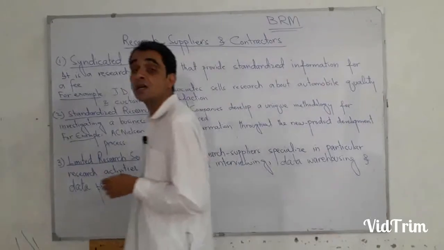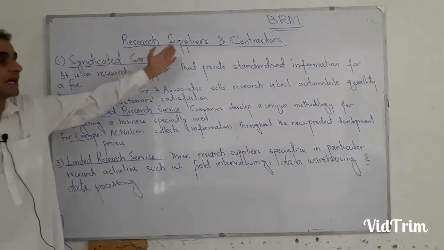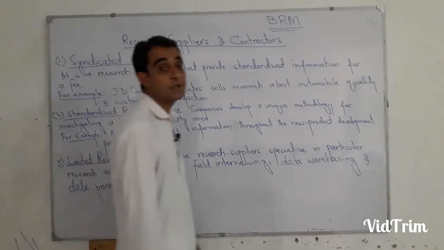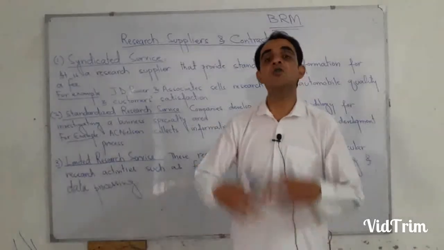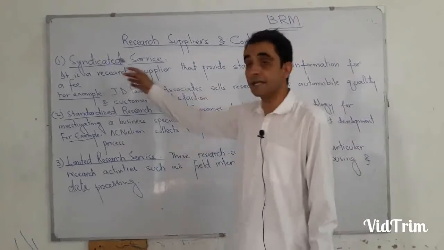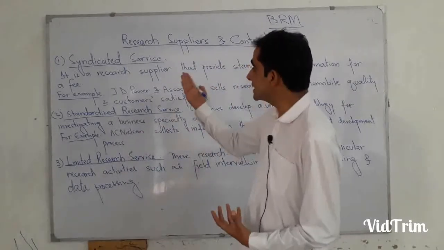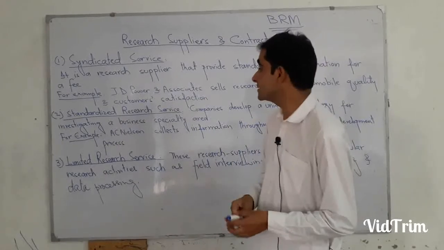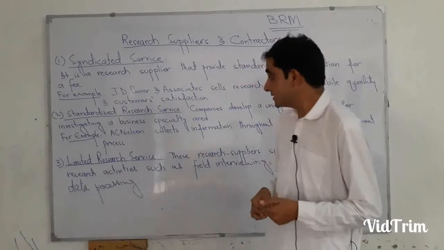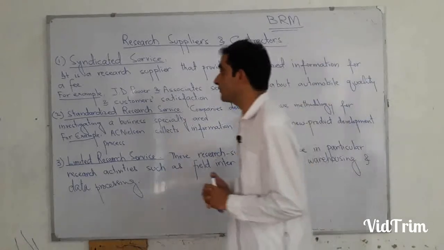Now coming to our own topic, we have three different types of research suppliers and contractors, or in simple words, three different types of outside research firms. Their names are: number one, syndicated service research firms or syndicated service firms. Number two, standardized research service firms. Number three, limited research service. So now coming to their explanation one by one.